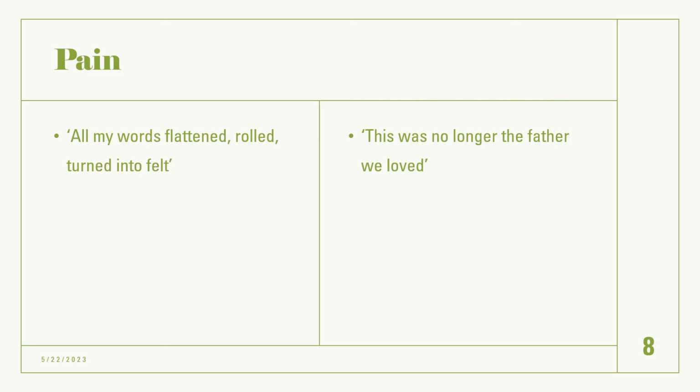In Kamikaze, we have the phrase, "This was no longer the father we loved." Now, that's interesting because it shows how she has understood that she played a part in her father's emotional death there, that she learnt not to acknowledge her father in the way she had before. So this symbolises her letting go of her father when she was a child because that's what she was told to do. So both of these show their pain and their loss and their grief, because although she didn't physically lose her father in Kamikaze, she did emotionally lose him. So those link to the main